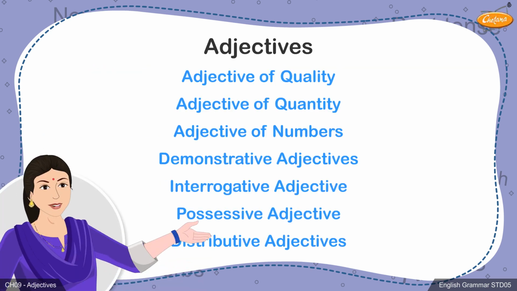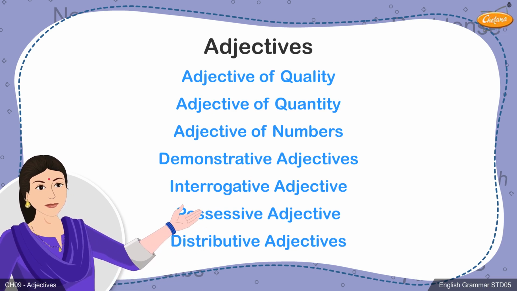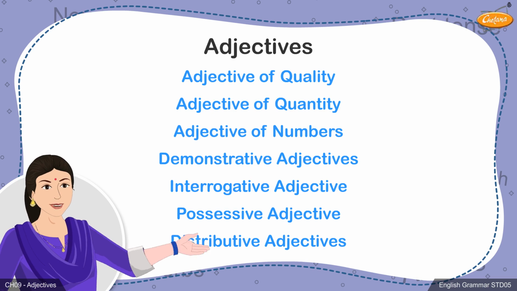Students, you have now learned all the 7 kinds of adjectives and their usage. You can solve the related activities in your book.